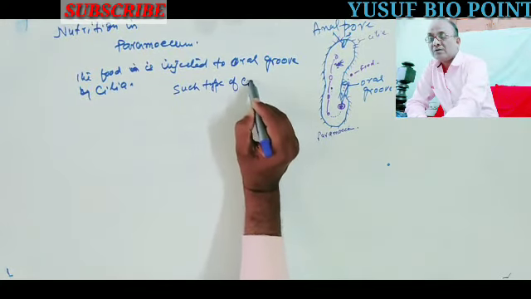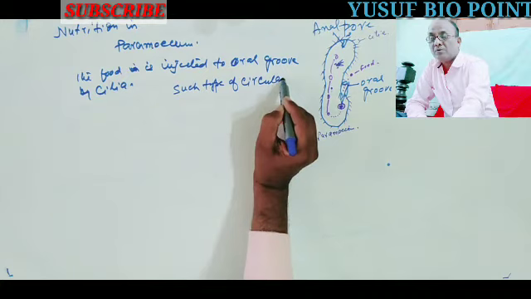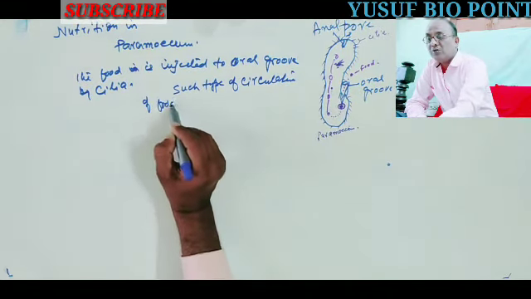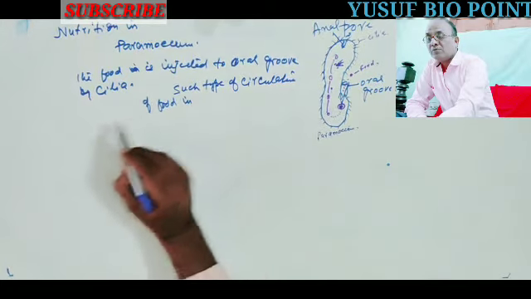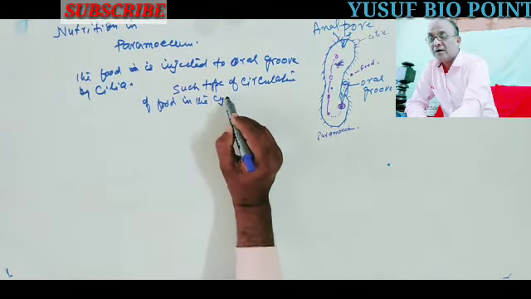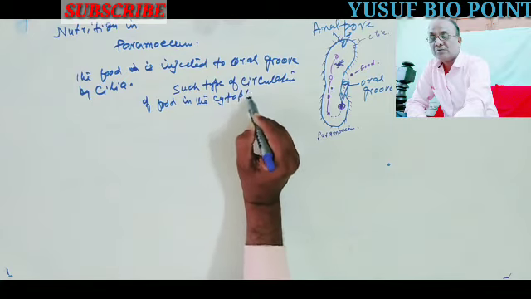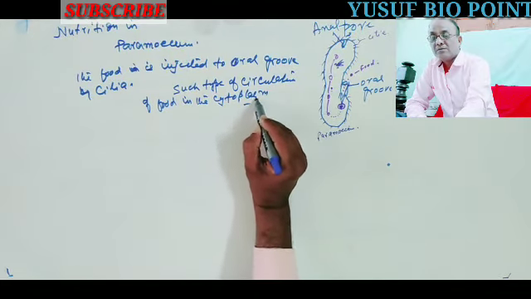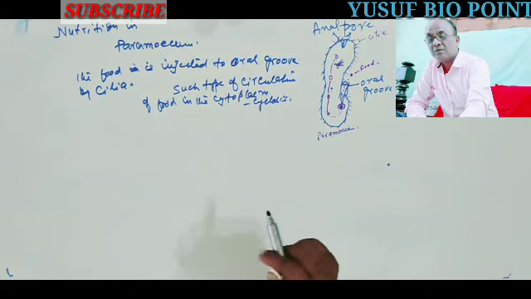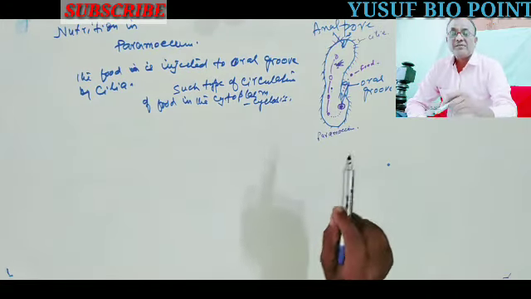Such type of circulation of food in the cytoplasm is called cyclosis, that is, a cyclic way.